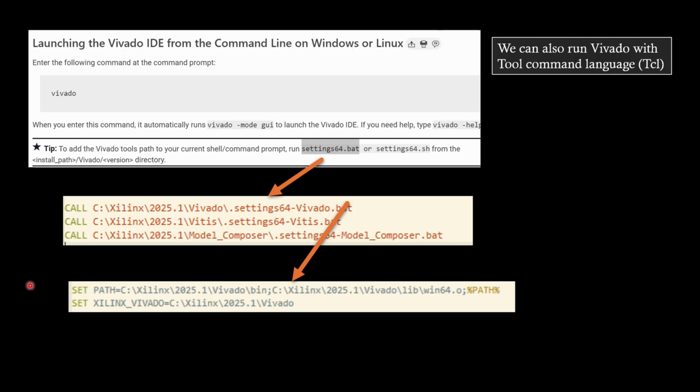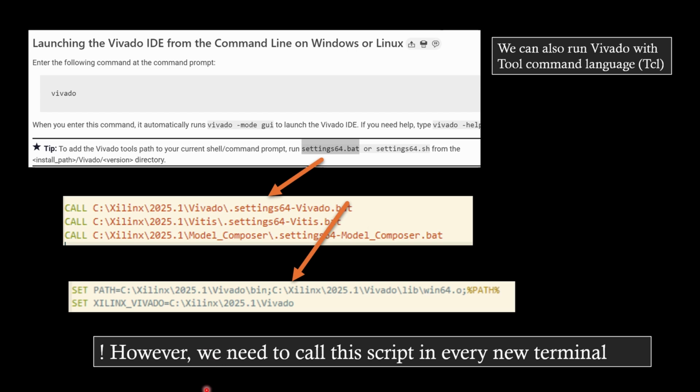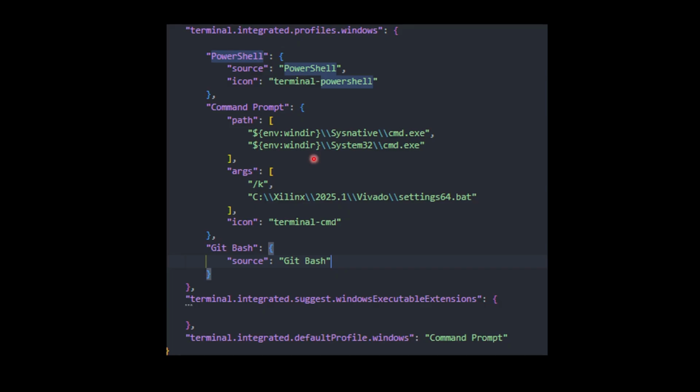I also realized we can run Vivado in VScode. There are different modes: GUI mode and batch mode. We can run batch mode, but first we need to run this batch file to add all the binary or executable files into the path. I just realized we need to call this script every time we open a new terminal. One way to make it easier is to add the path of the batch file into the terminal profile of VScode. You can press Ctrl B, go to the settings and search for this, and then it will direct you to the JSON file that you can edit.